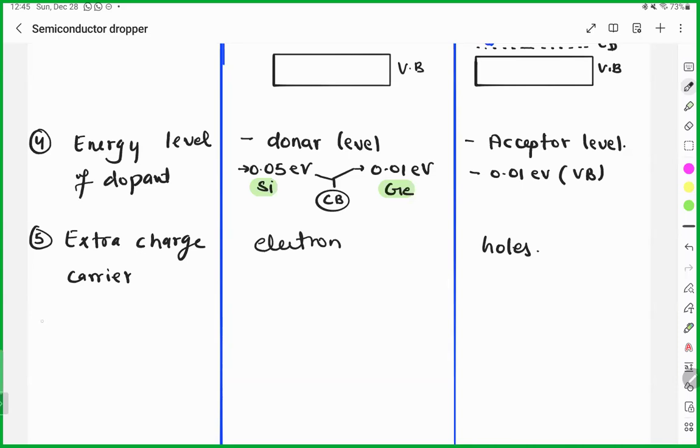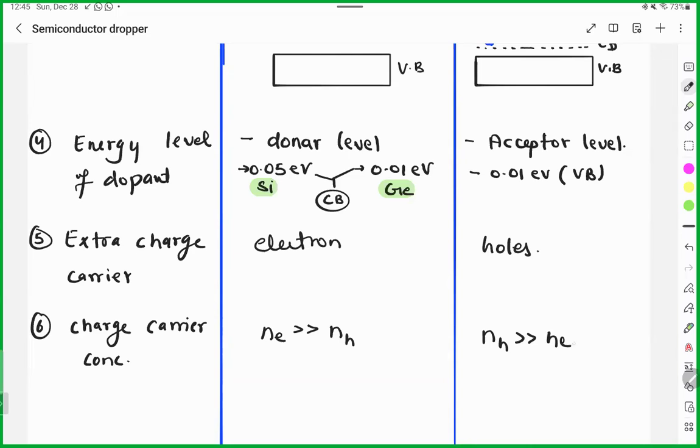So in this case, when we say charge carrier concentration, the number of electrons will be way higher than the number of holes. Number of electrons is higher than the number of holes. Here, the number of holes will be higher than the number of electrons.